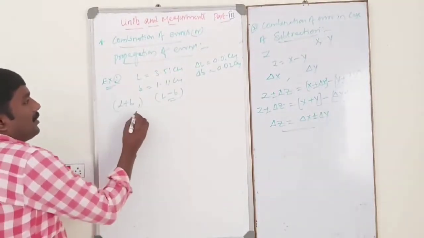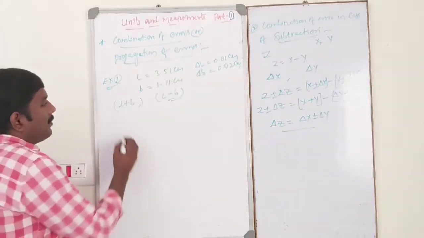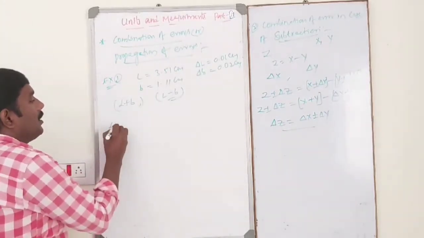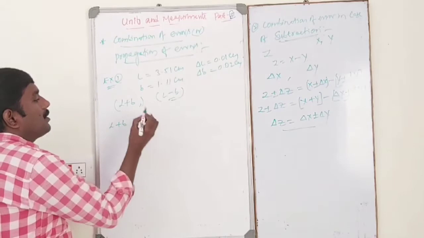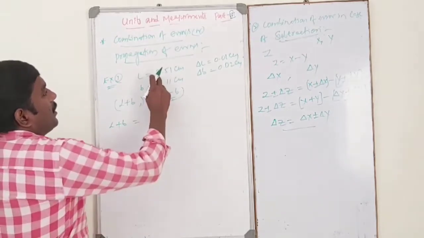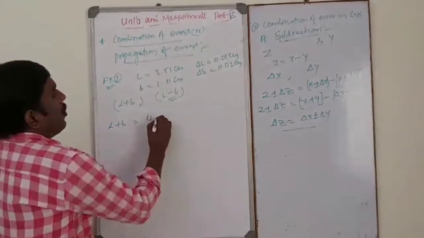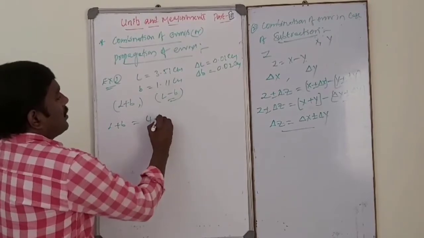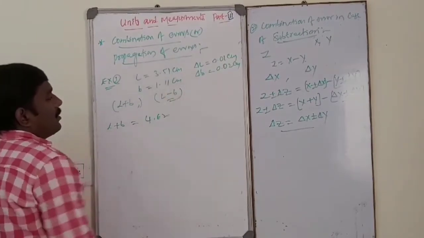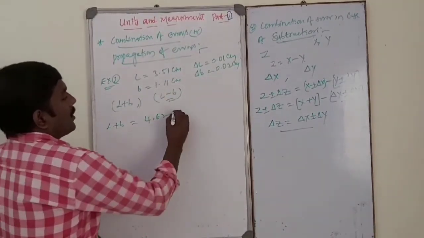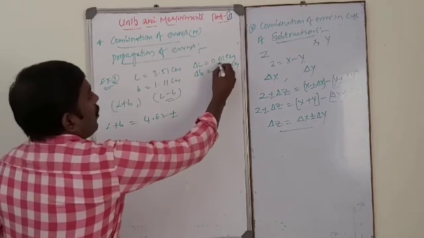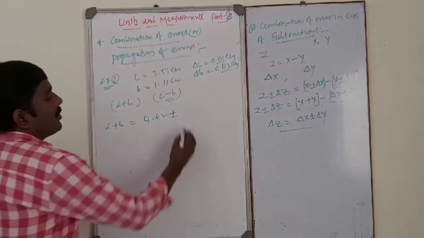See, dear students, errors always add up. L plus B is equal to 4.62, the total addition, plus or minus the total error, 0.03.